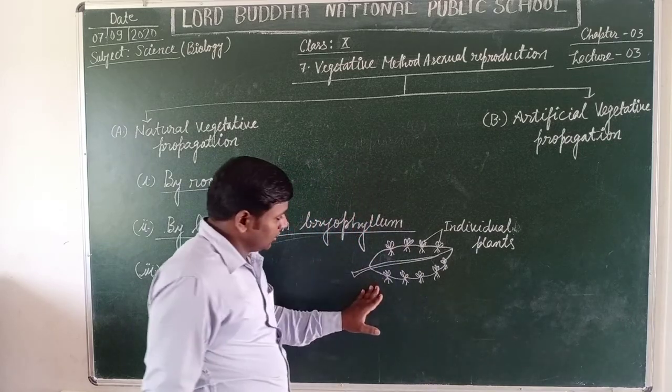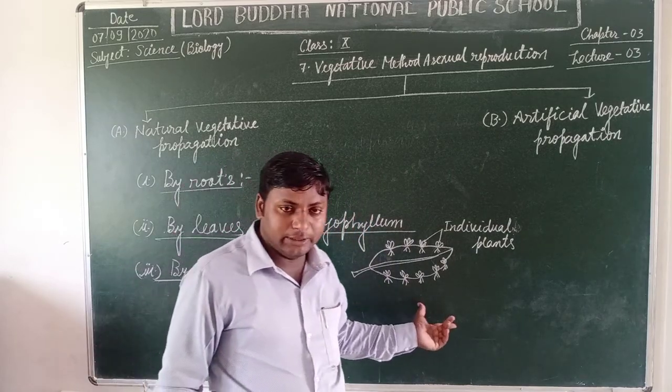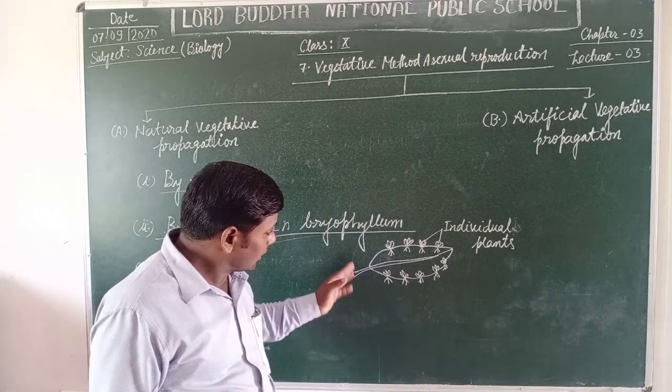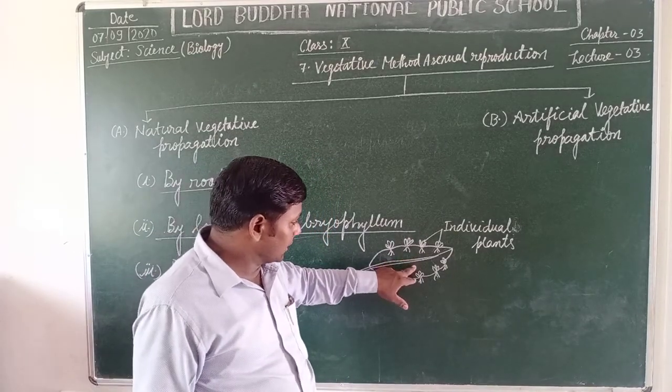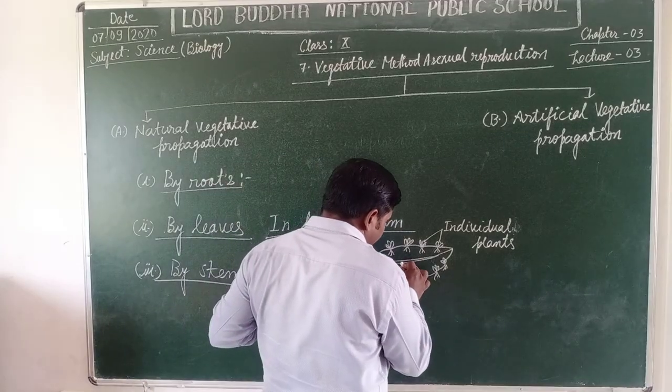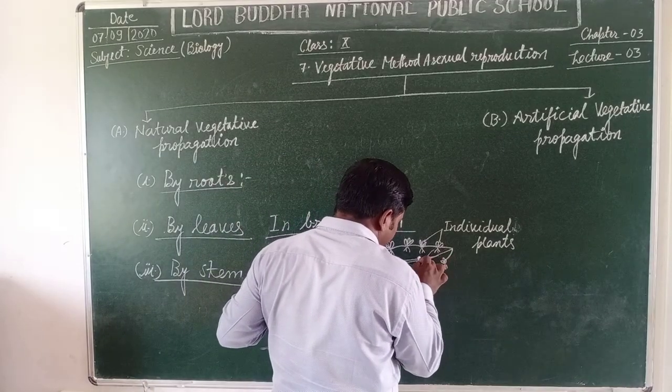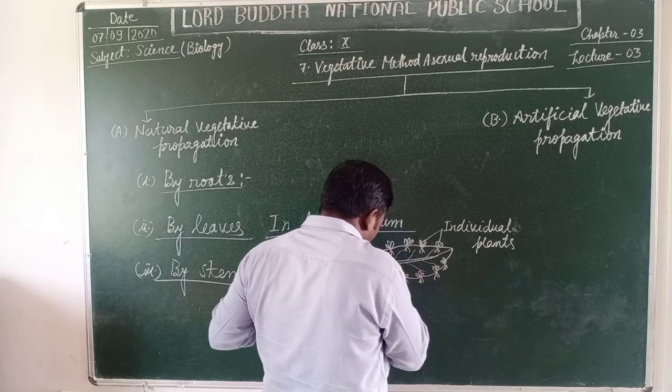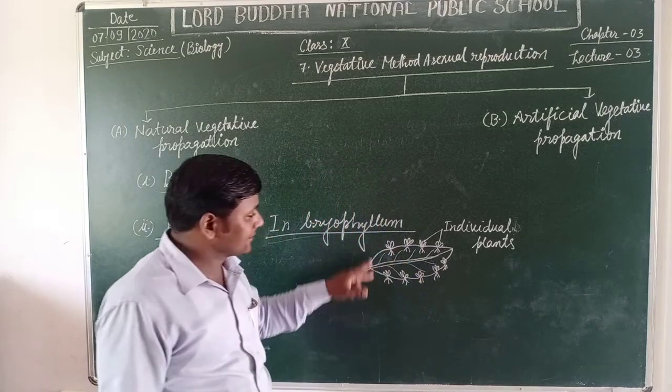And this is a bryophyllum leaf. A mature bryophyllum leaf is somewhat massive and it bears many new plants on its marginal surfaces.